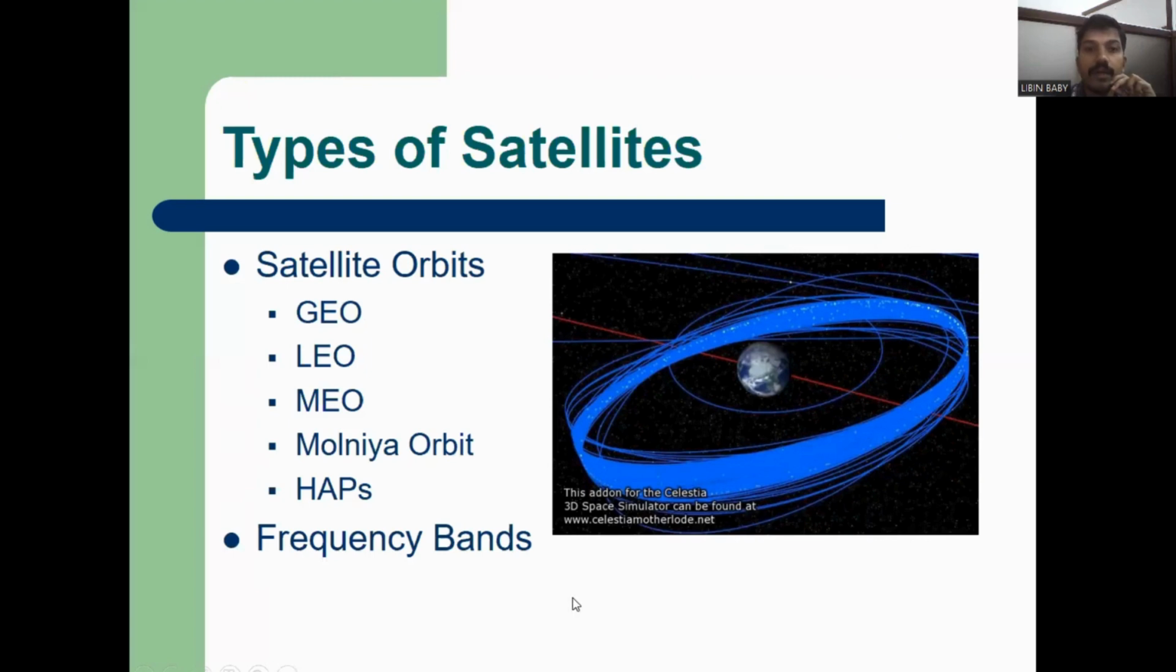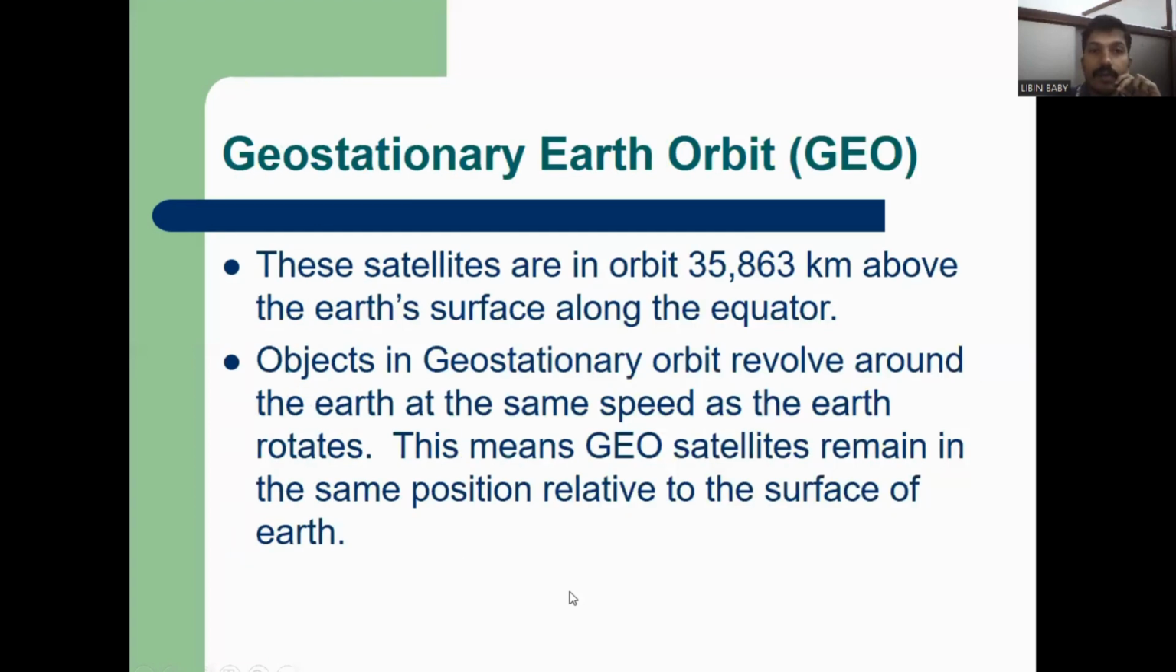What are the different types of satellites? Based on the orbits, we can say there are GEO satellites, LEO, MEO, Molniya orbit, or HAPS. HAPS is a new technology, a new method of communication. Then another way of dividing satellites is by frequency band. One is based on the orbit, and another one is based on the frequency.